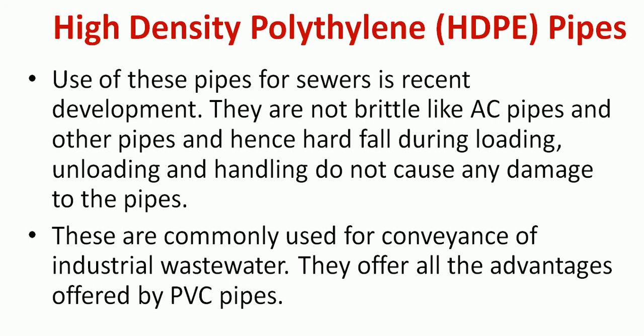These are commonly used for conveyance of industrial wastewater. They offer all the advantages offered by PVC pipes. Like I told you, the wastewater coming from domestic sources is different from industrial sources. The industries may contain highly corrosive liquid, highly colored material, and chemically active substances which may damage the pipe material, or they may contain high temperature liquids.